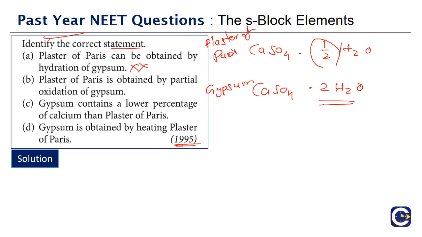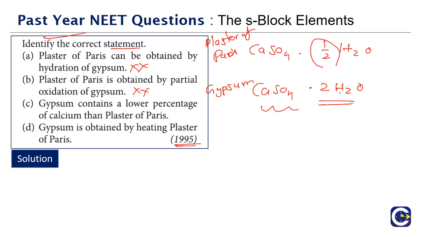Option B is saying what? Plaster of Paris is obtained by the partial oxidation of gypsum. No, here it is not a concept of oxidation. Option C is saying what? Gypsum contains a lower percentage of calcium than plaster of Paris. So if you look at the difference between these 2 molecules,